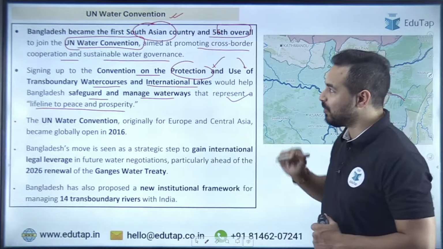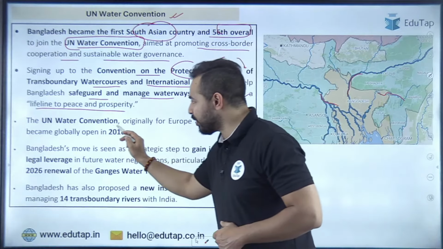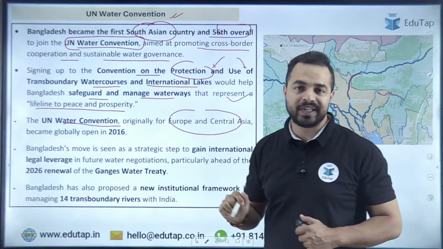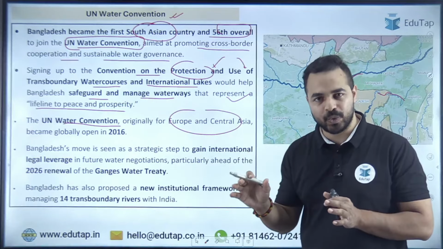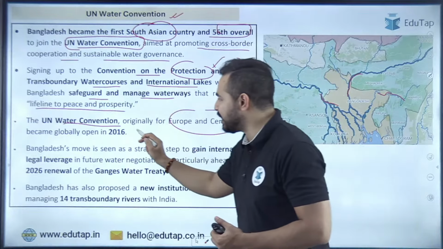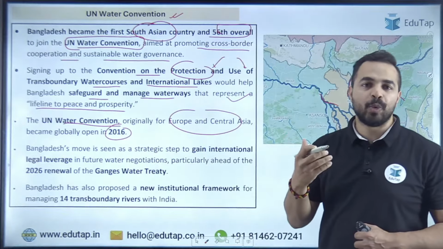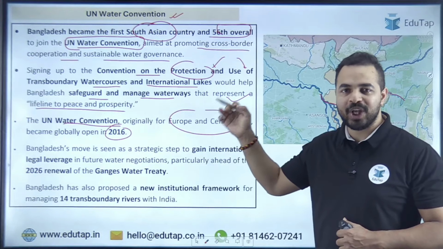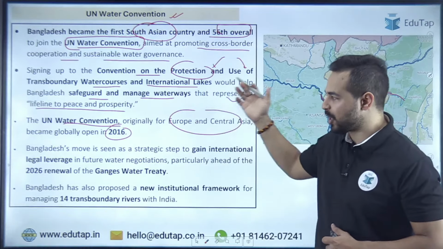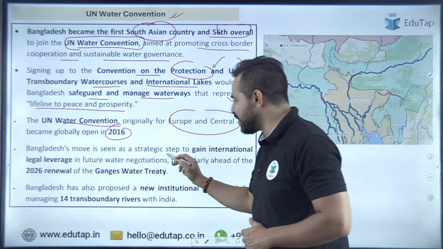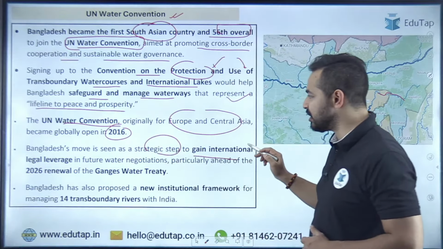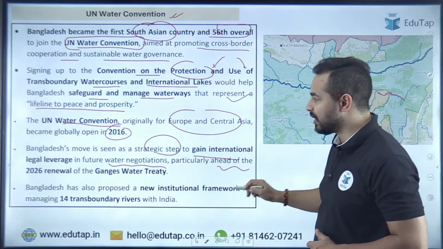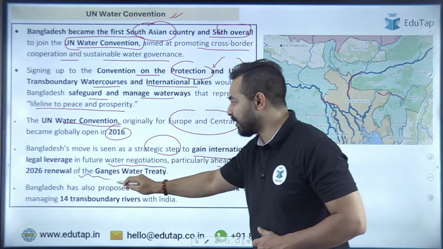of UN Water Convention. Now UN Water Convention की बात करें, so it was originally open for only Europe and Central Asia and it was adopted in 1992. But later on in 2016, it became globally open for all the countries, right? So ये थोड़ा historical background है UN Water Convention का जो आपको पता होना चाहिए. So Bangladesh's move is seen as a strategic step to gain international legal leverage in future water negotiations, particularly ahead of the renewal of the Ganges Water Treaty.